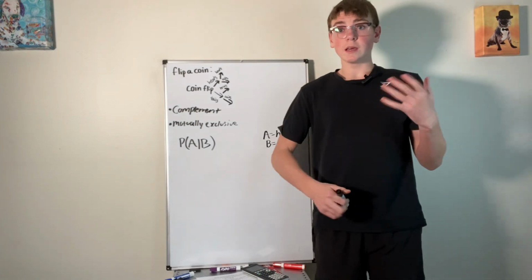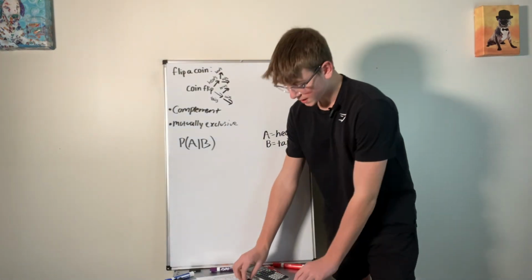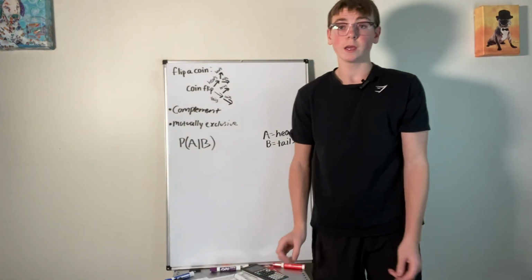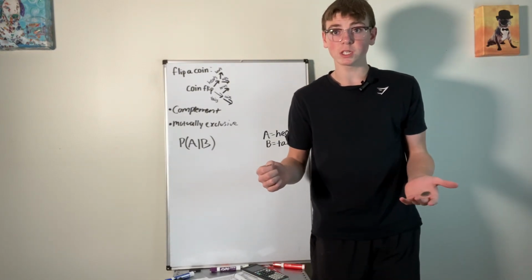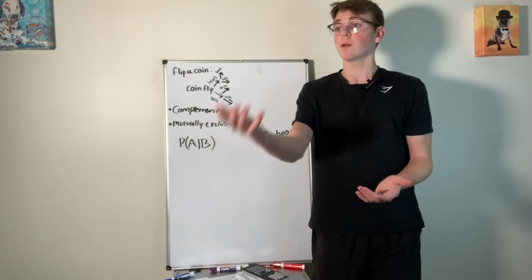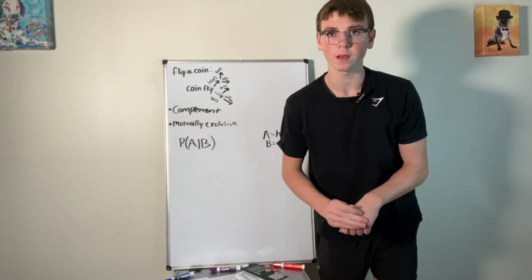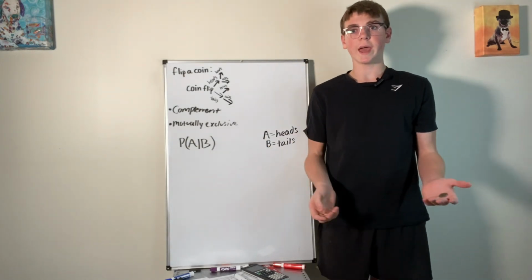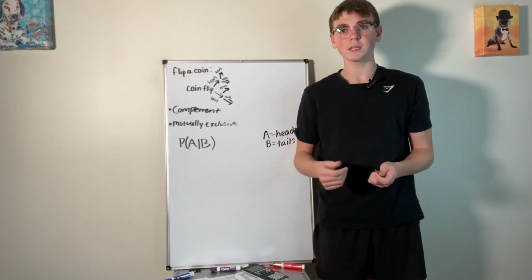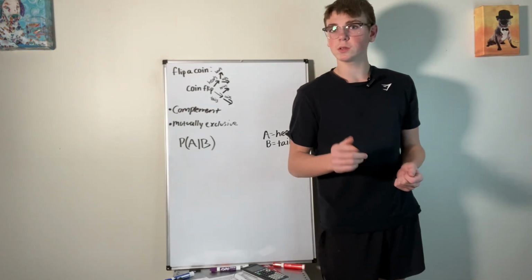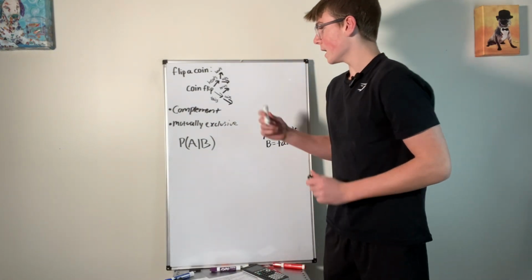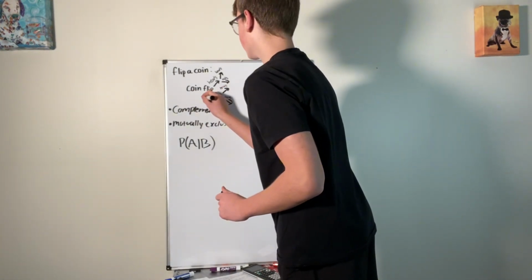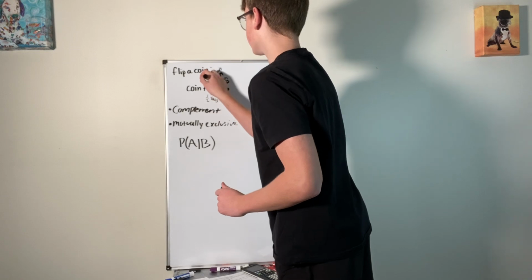So the common example of probability is flipping a coin, right? You'd say, okay, what's the chance of getting heads and what's the chance of getting tails off one flip? Well, it's 50-50, right? 50% chance you get heads, 50% chance you get tails. But what's the chance you get two tails in a row? Well, then you'd say, okay, it's a 1/2 chance to get tails, and a 1/2 chance to get heads.